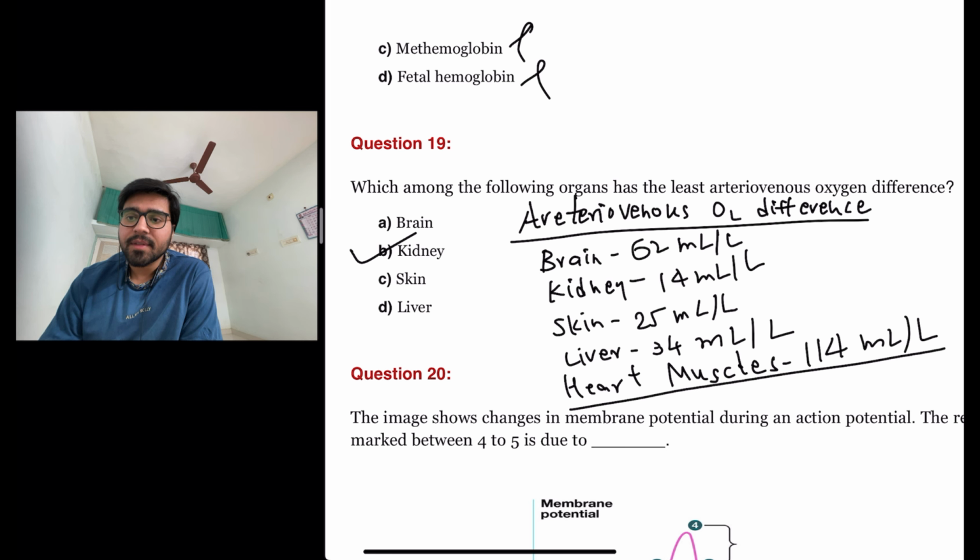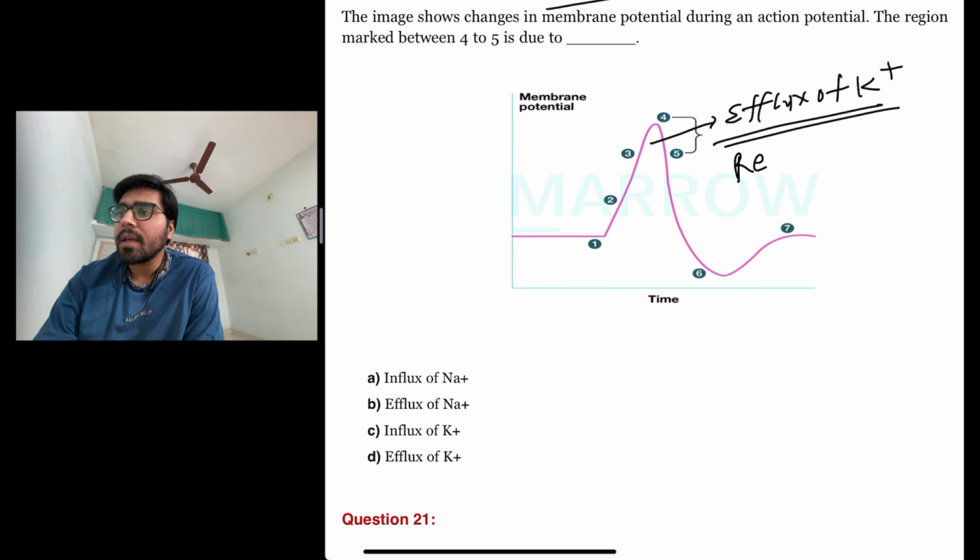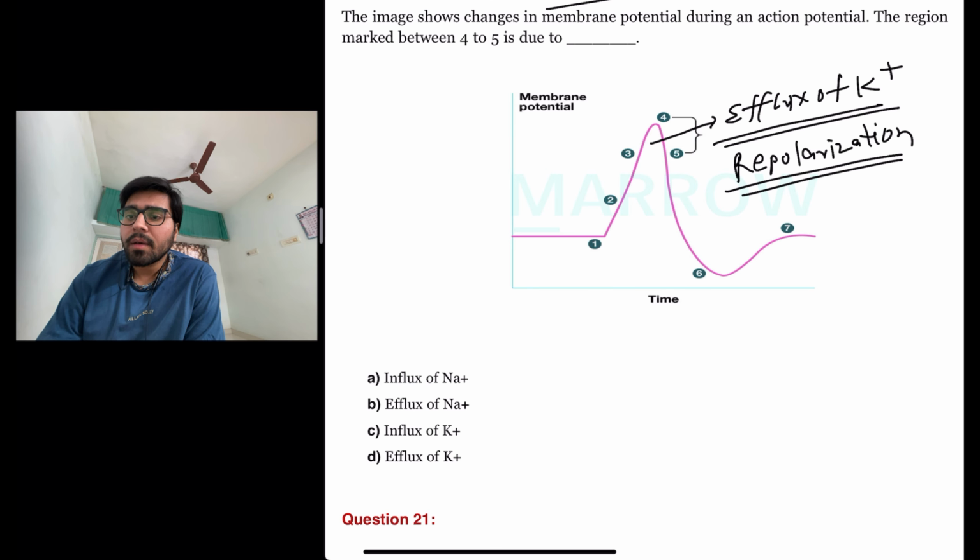The next question is, the image shows changes in the membrane potential during an action potential. The region marked between 4 and 5 is due to. This region is actually due to efflux of potassium because this is repolarization. Okay, so the answer here is D, efflux of potassium.